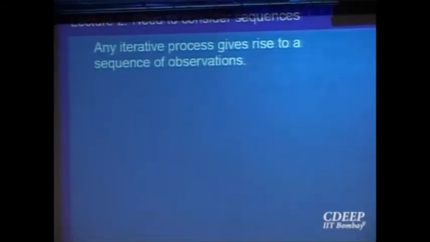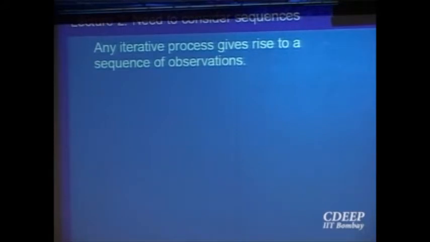So let us start with the concept of a sequence. Normally whenever you perform an experiment, you get an observation. Supposing you repeat the experiment again and again, you will get a second observation, a third observation, and so on. So you can call them a sequence of observations, right? Any iterative process gives rise to a sequence of observations.